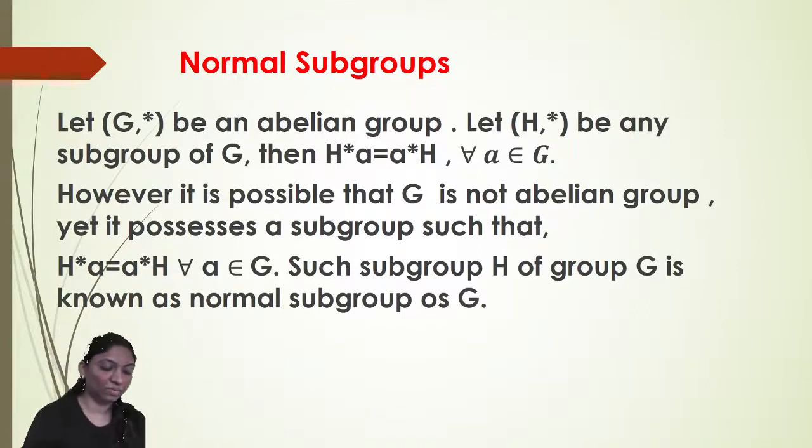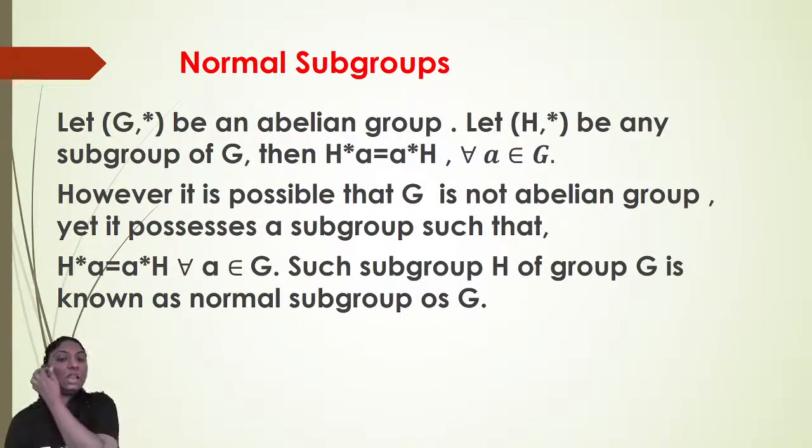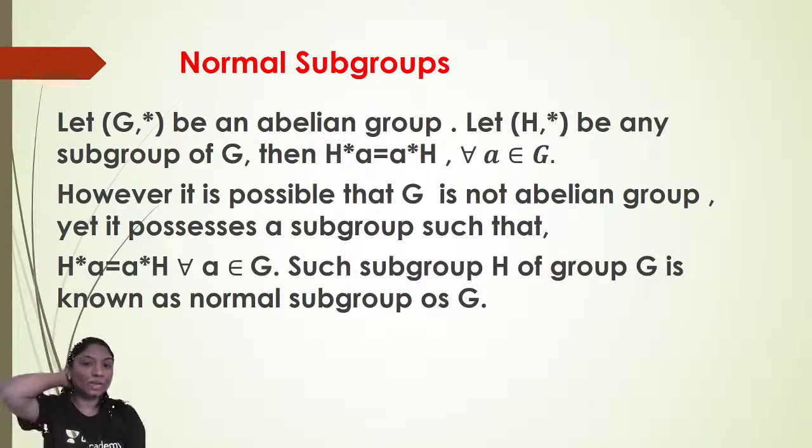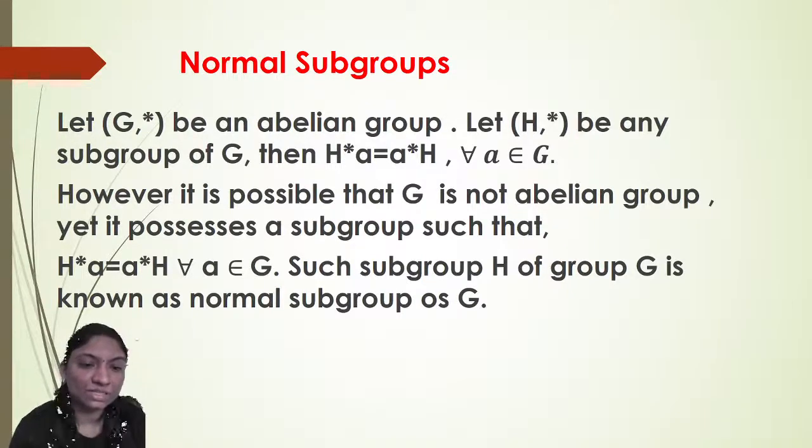Now next is normal subgroups. What do you mean by normal subgroups here? Let G star be an abelian group and H star be any subgroup of G. Then the left coset of H in G and the right coset of H in G are equal, for all A belonging to G. However, it is possible that G is not an abelian group. It possesses a subgroup such that H star A is equal to A star H for all A in G. Such a subgroup H of group G is known as a normal subgroup of G.